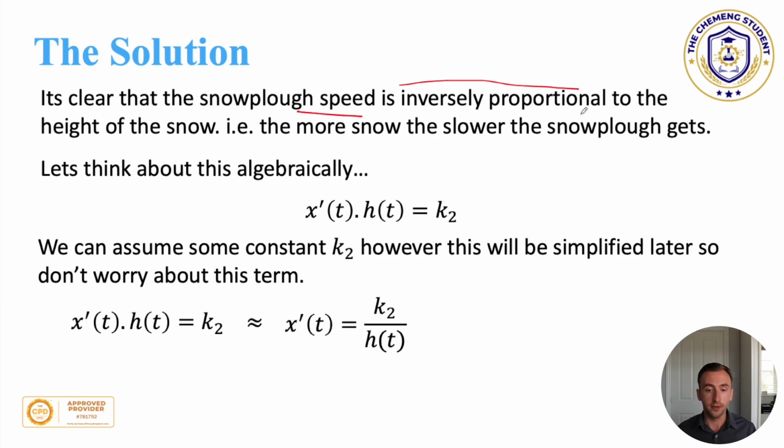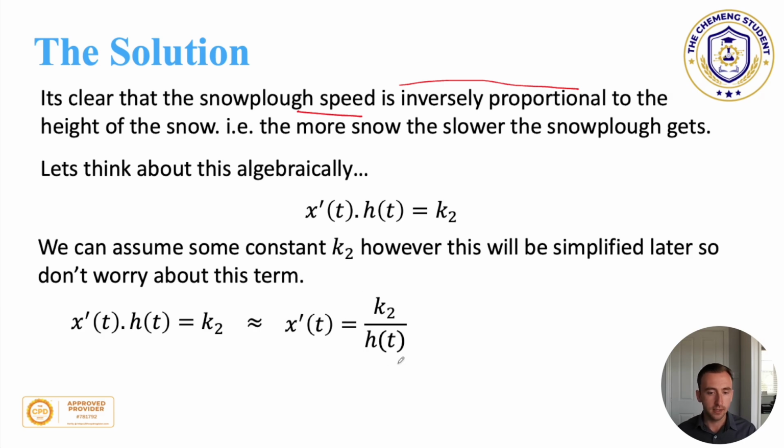And so what we now need to do is, if we express x dash of t as a function of the height and the rate of the snowplough, then we can perform the same trick, and we can start to integrate this.